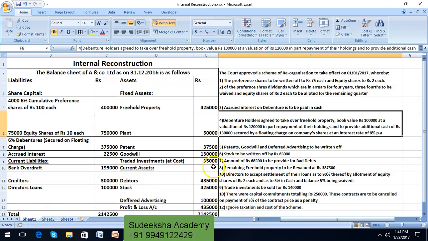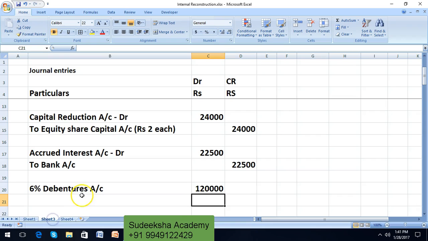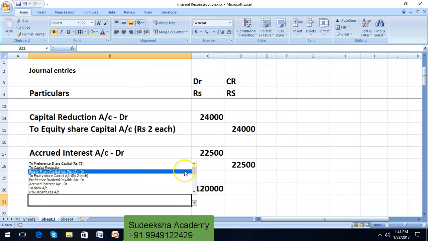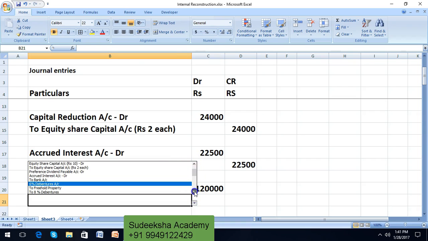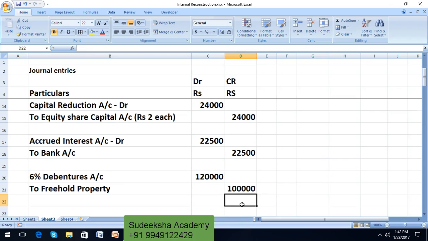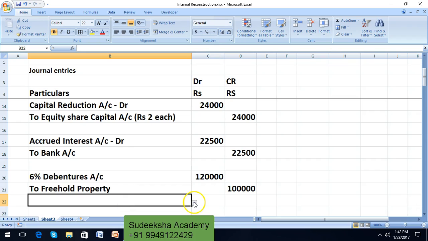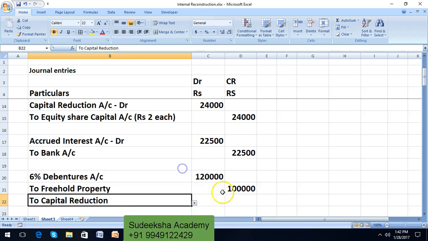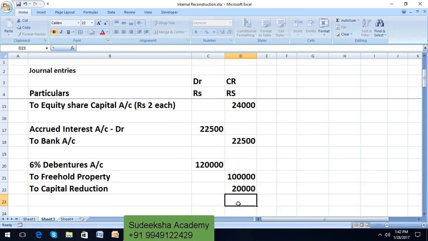They are taking a freehold property whose book value is rupees 1 lakh for an amount of rupees 1,20,000. So to freehold property 1 lakh of rupees, and the balance should be credited to capital reduction account, 20,000.